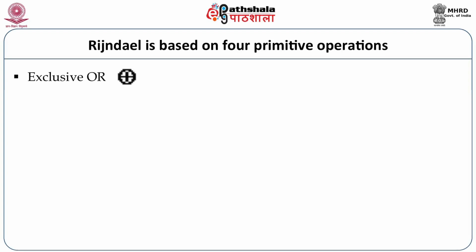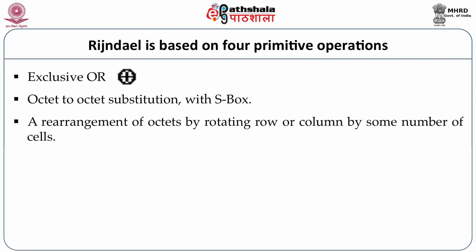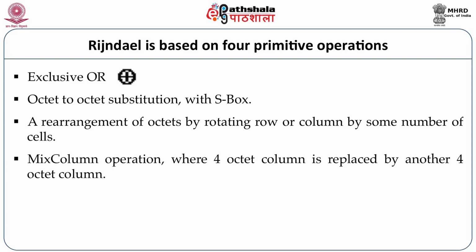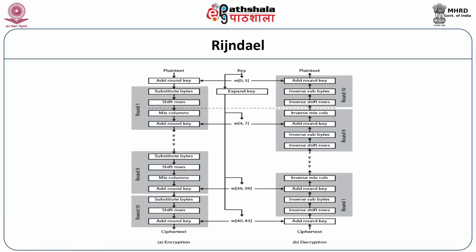Rijndael is based on 4 primitive operations. The first is exclusive OR, then octet-to-octet substitution with an S-box, then a rearrangement of the octets by rotating a row or column by some number of cells, so it is called rotation, and then the mix column operation, where a 4 octet column is replaced by another 4 octet column. This is the structure of Rijndael, where you can see in one round the plain text goes through add round key, then substitute bytes, then shift rows, then mix columns, and once again the operations are repeated, starting with add round key.